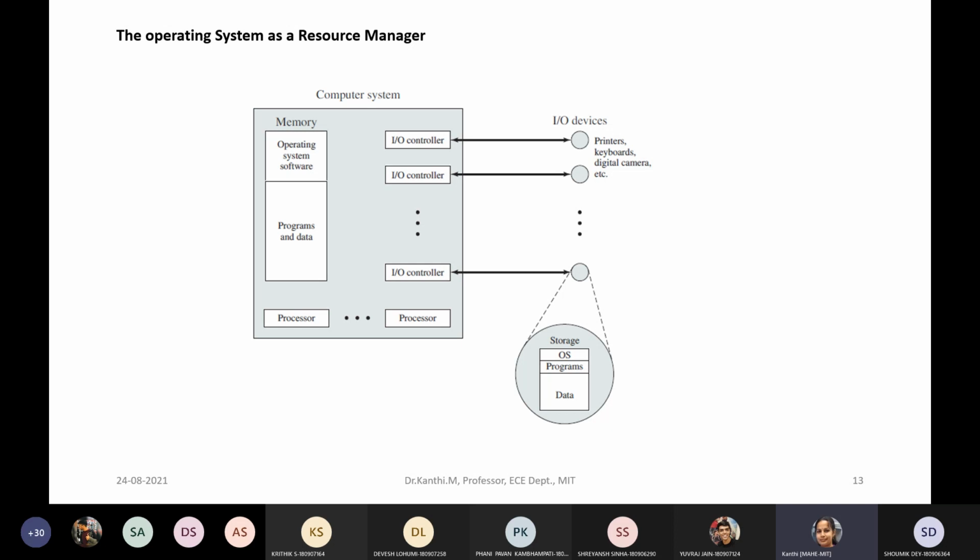So what I mean here is the operating system is part of your memory, and the program which is there for the operating system, you call it the kernel, and you have the additional space which is used for the other functions. The various allocation of resources is controlled by the operating system as well as your memory management system.